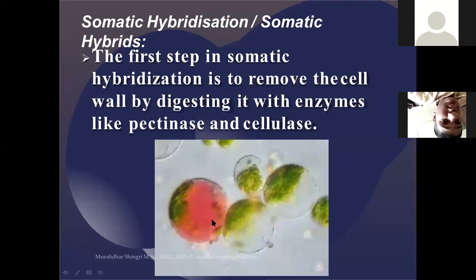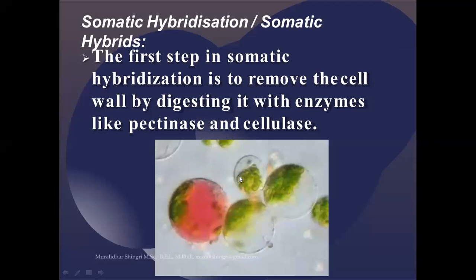But due to the cell wall, we are not able to mix the characteristics. But if you add both the DNA or chromosomes with the different good qualities, then we can get the disease resistance and, simultaneously, the high yielding ability. Both these things can be achieved by the process called somatic hybridization.